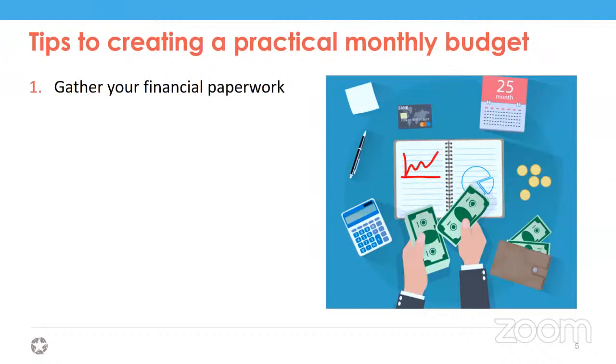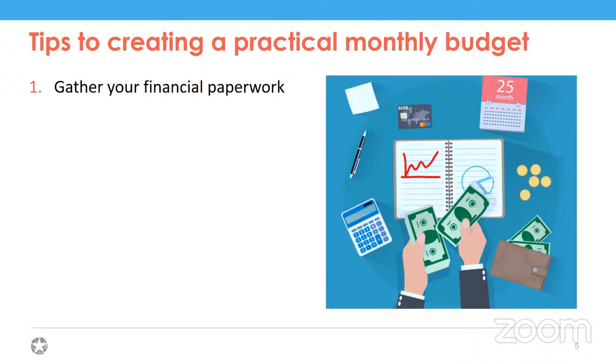First, you want to make sure to gather any financial paperwork that you want to include. It's good to have all your information ready to go as you're getting started. That can include information such as bank account information, your paychecks, taxes, and any other things that you want to incorporate into your budget.